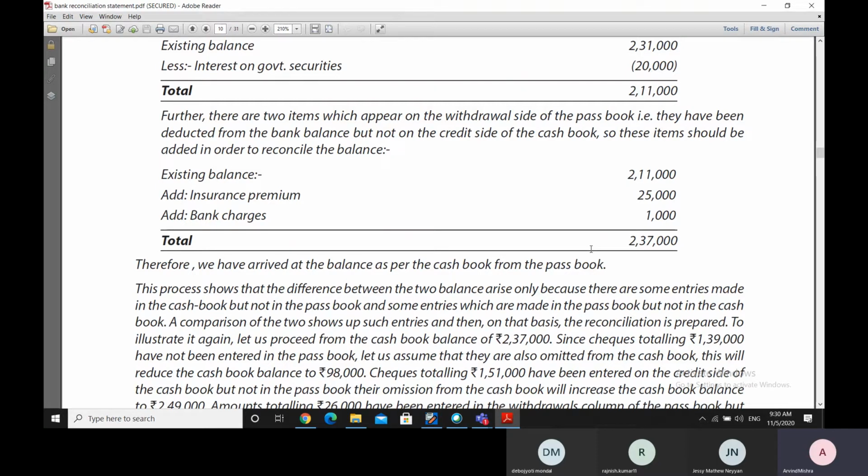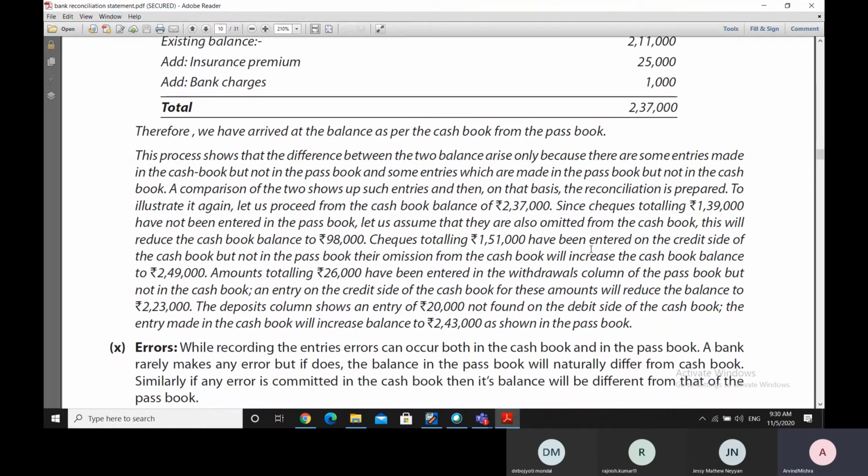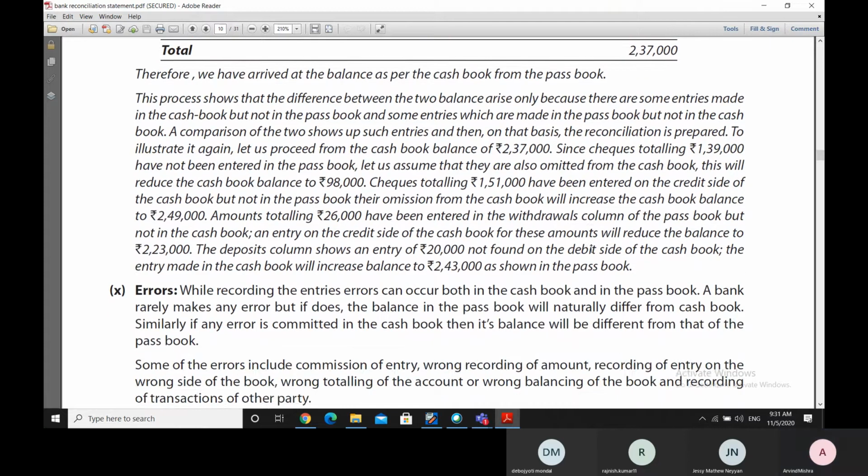On the other hand, we can also start with the balance of the cash book and then move towards the balance of the bank passbook. Both ways are correct, and it depends upon the question: you may be asked to make the reconciliation statement starting either from the bank passbook or from the cash book.